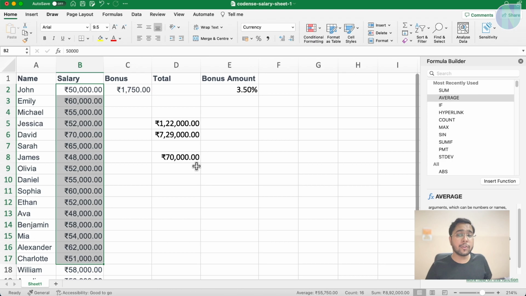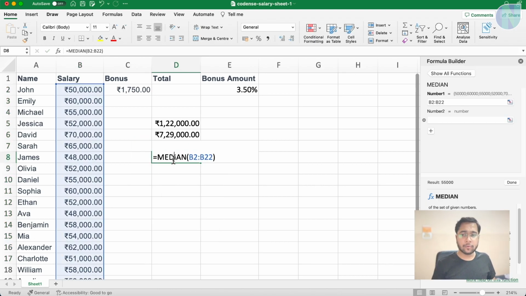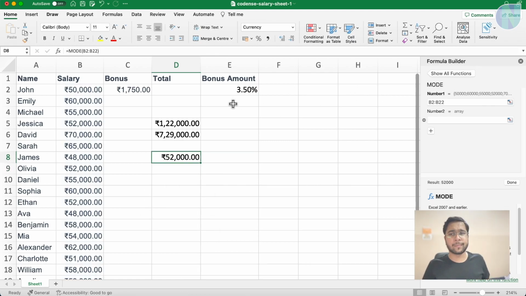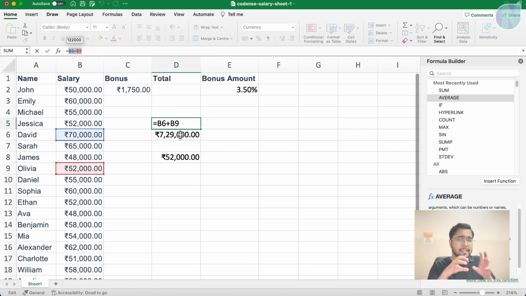Average, median, mode, you can use median and mode as well. You press here median and you can do mode. So median and mode are also there. Make sure every formula starts with an equal sign, then there is a function name and the range. Or if you don't want to use an inbuilt function, you can write your own equation like this: B6 plus B9 multiplied by something, and write your own thing. But what are B6 and B9 here? They are cell addresses, each with a cell value. B6 is this cell, the intersection of column and row.